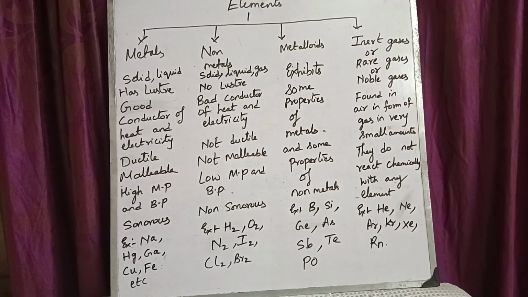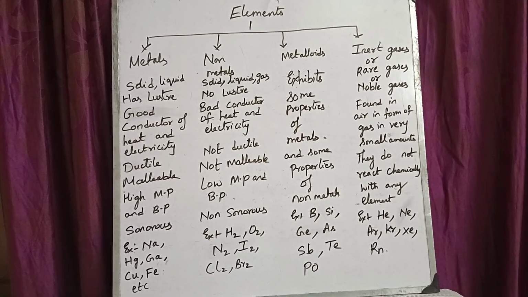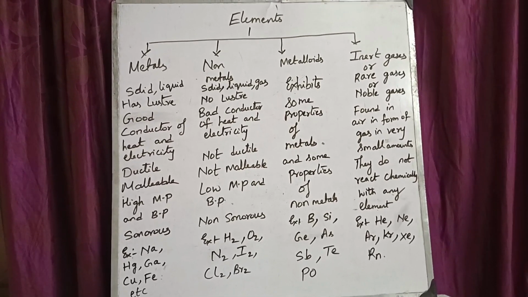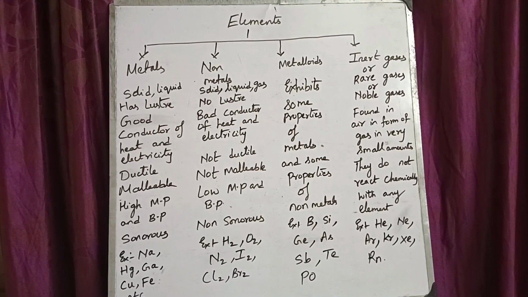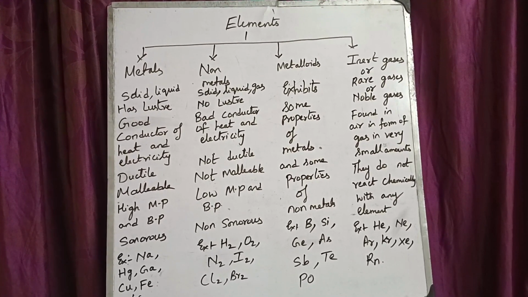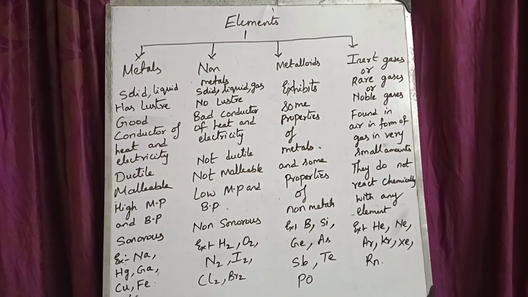So I told in the beginning about radioactive elements. These elements emit alpha, beta and gamma radiation. So they are called radioactive elements. For example, uranium, polonium, radium, radon, etc. So this is the classification of the elements.